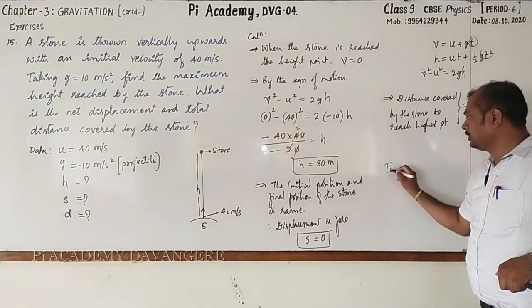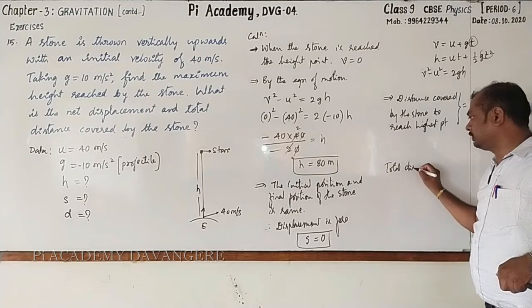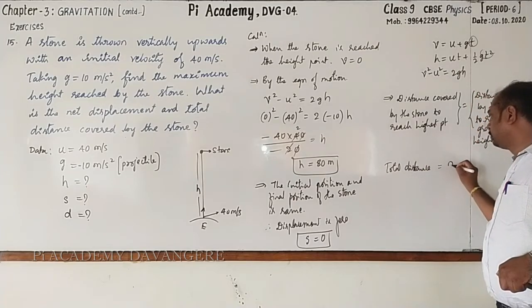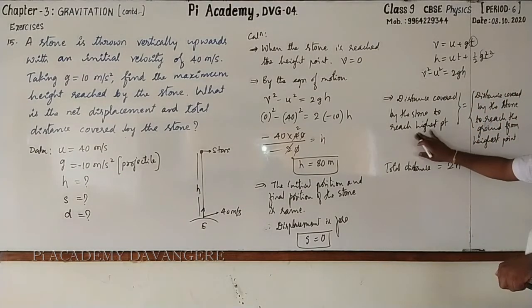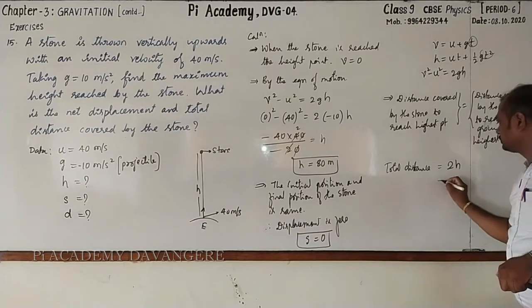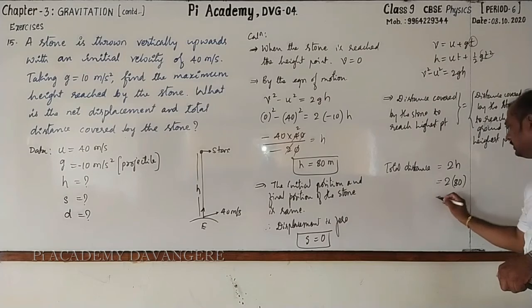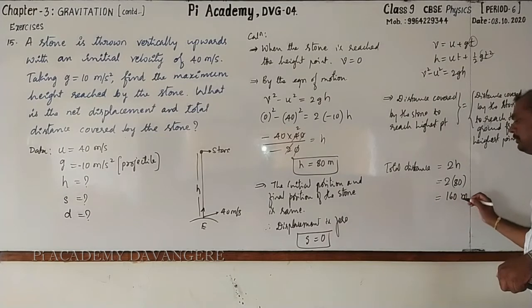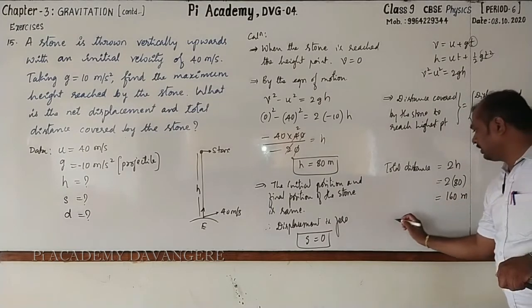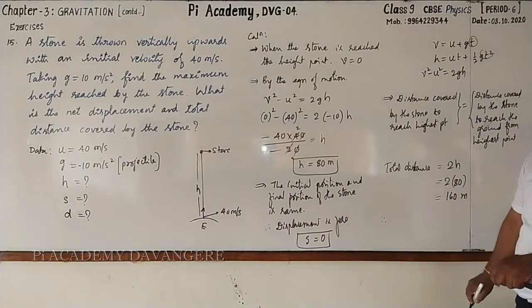That's why total distance is equal to 2 times h. This is also h, this is also h. So 2 into h, 2 into 80 meter, is equal to 160 meter. Clear? Now, let's go for writing the conclusion.